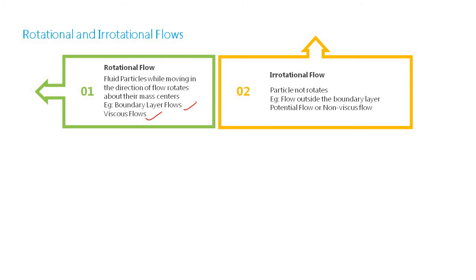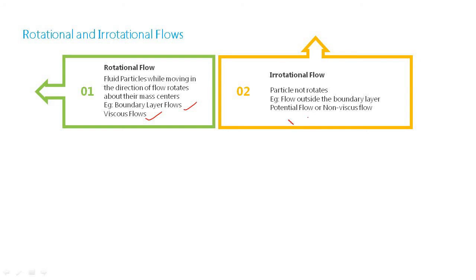Since we are dealing with the Cartesian coordinate system, this angular velocity can be expressed in three directions: omega x, omega y, and omega z. Just like we express the linear velocity in three directions as u, v, and w, similarly the angular velocity for the rotational flow can be expressed as omega x, omega y, and omega z. That is a particularity of the rotational flow.